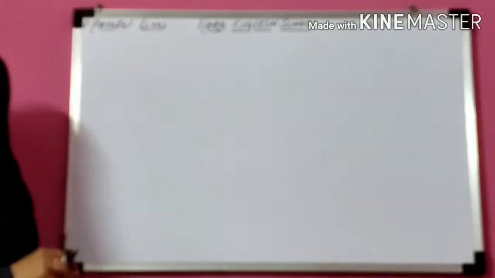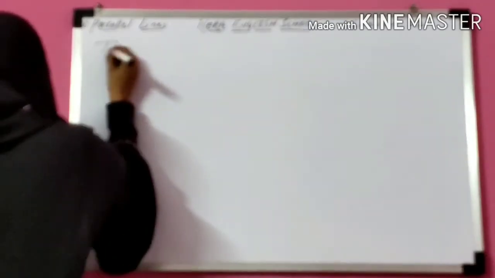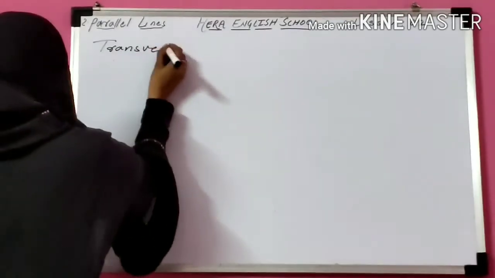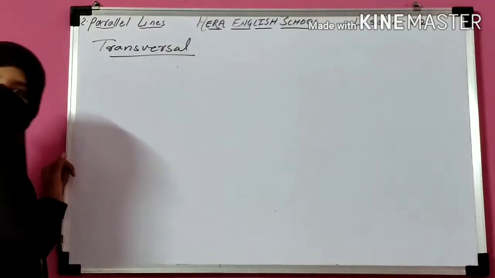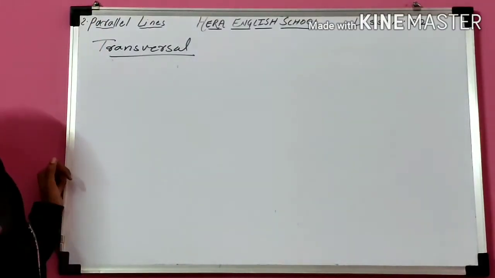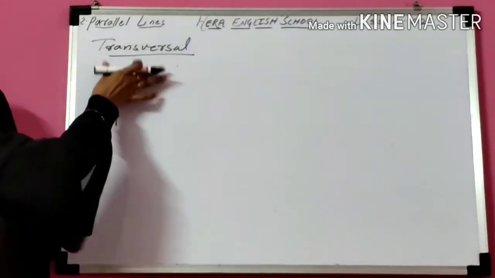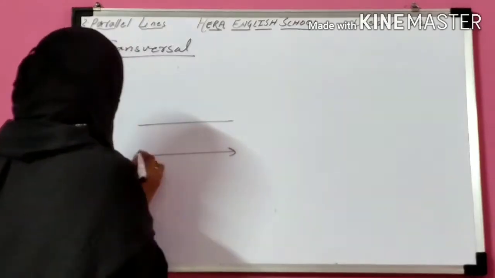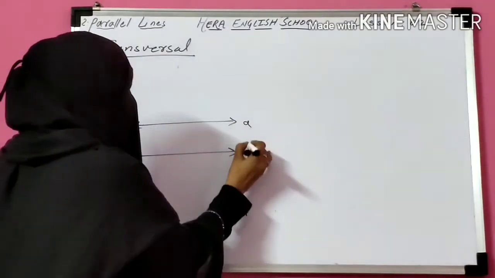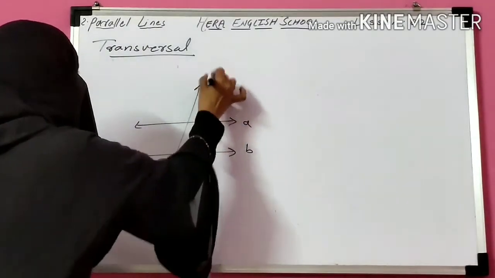Now the next is, what is a transversal? A transversal is a line which intersects parallel lines. Suppose here line A and B are the parallel lines and this line L intersects these parallel lines.